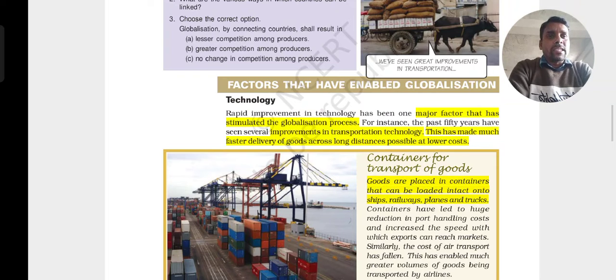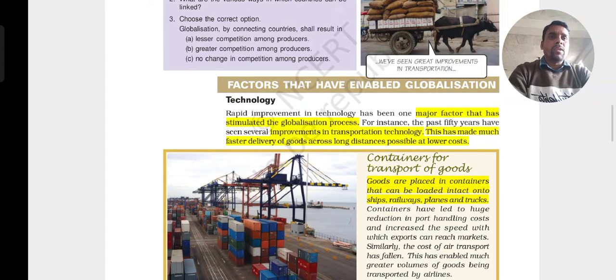Here one of the examples given is containers for the transport of goods. The goods are placed in a container that can be loaded intact onto ships, railways, planes and trucks. The picture is also given.